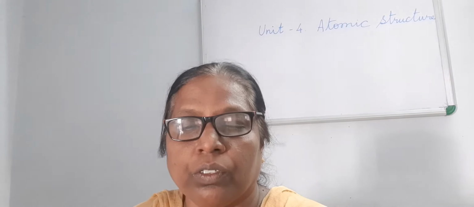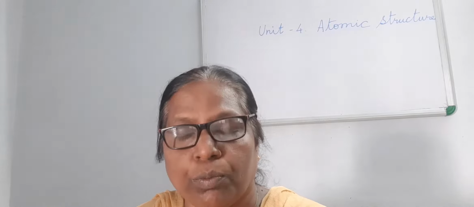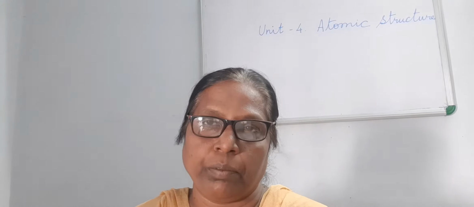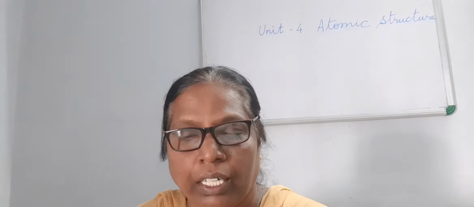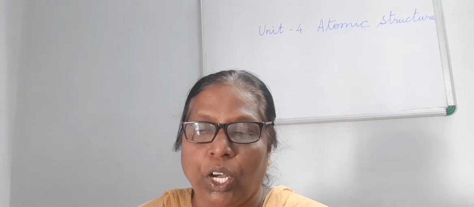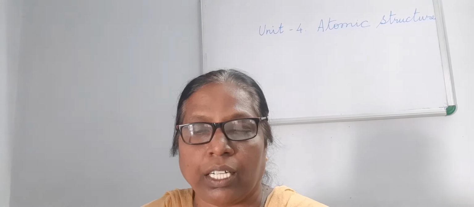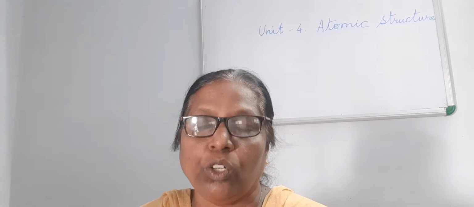Now, electron was discovered by J.J. Thomson. What type of experiment had he done and how did he discover it? J.J. Thomson passed electricity at high voltage through a gas taken in a discharge tube at a very low pressure.